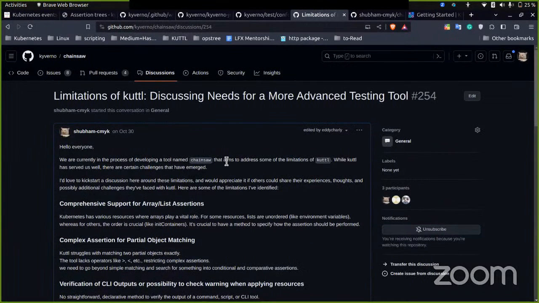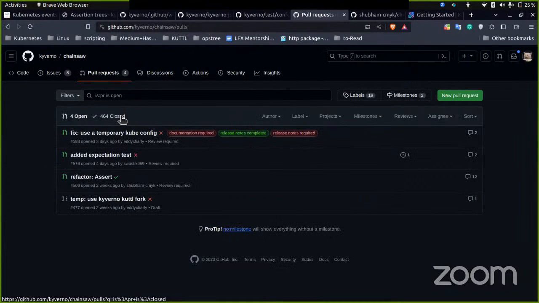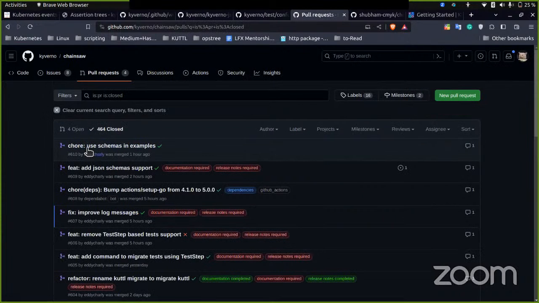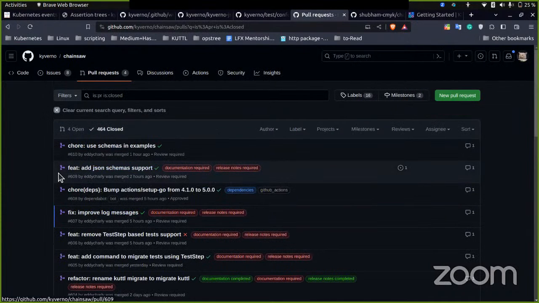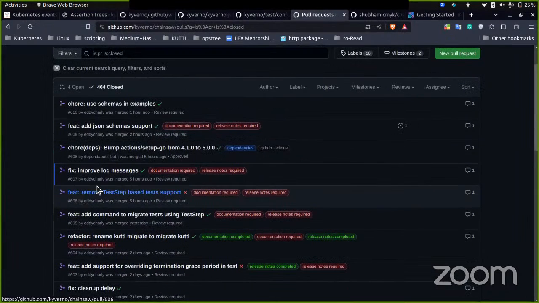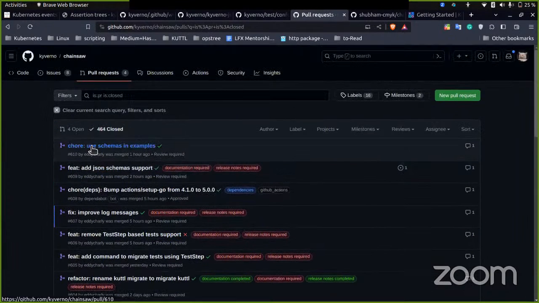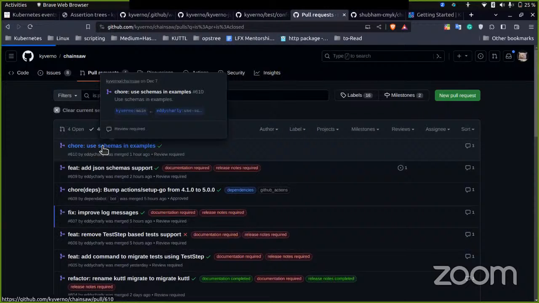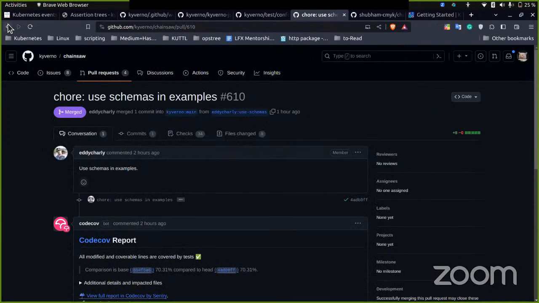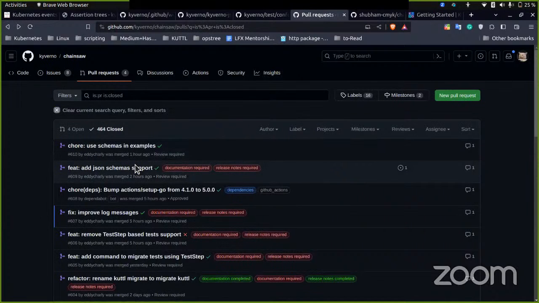So right now we are working good, and we are merging PRs every day. And I think just right now we have merged another PR to write the Chainsaw test, so that we can use the schemas in example. What should I say, a test template. We have merged the PR for the test template, and writing a test would be much simpler now.